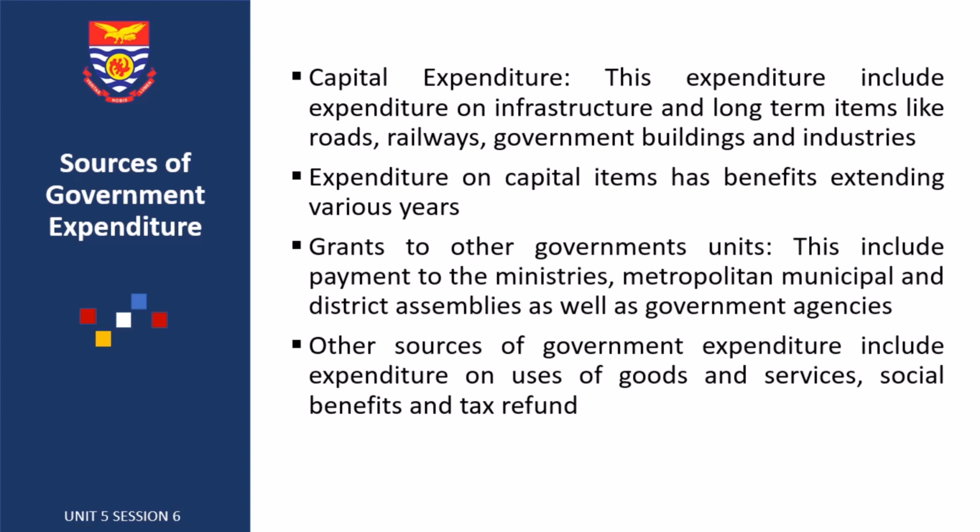The government transfers funds into these common funds annually for developmental projects in these districts or communities, right? Then we have other sources of government expenditure such as goods and services, social benefits and tax refunds. So these are all sources of government expenditure in Ghana, right?